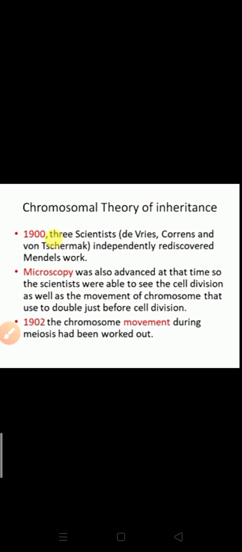Again I am repeating the content so you can understand it. According to the chromosomal theory of inheritance, de Vries, Correns and Tschermak rediscovered Mendel's work. At that time the microscope was also introduced, and due to the efficiency of the microscope, cell division could be discovered.